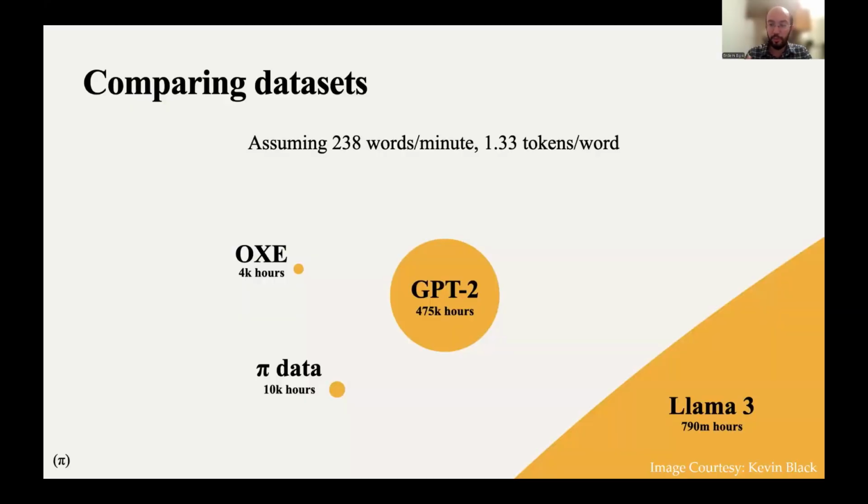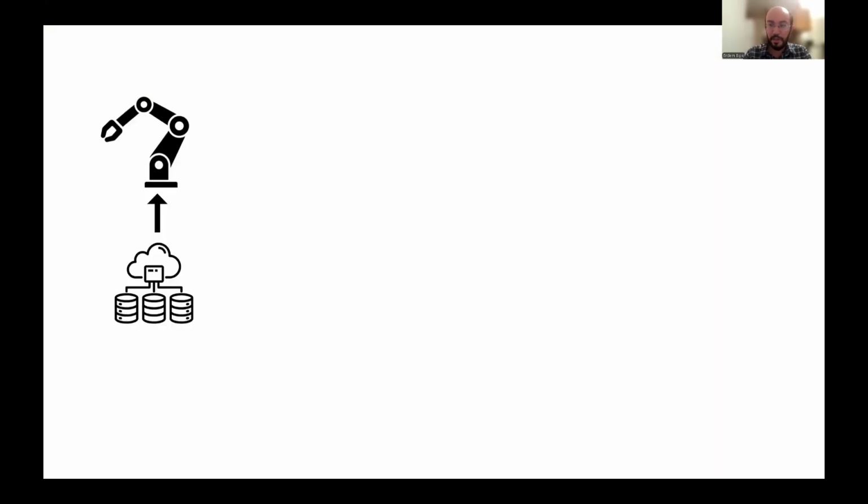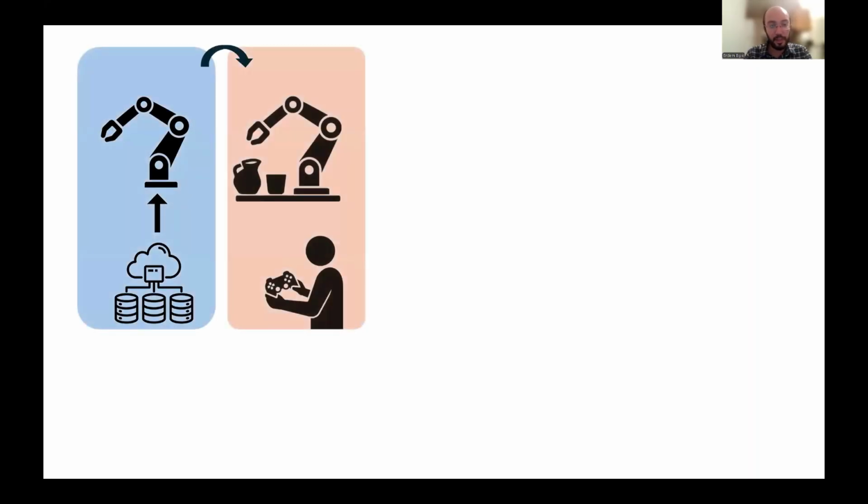Robot learning community has been pushing for training generalist robots by using large robot datasets, similar to large language models. However, as this image visualizes, the amount of data that we have in robotics is nowhere close to large language models. As a result, the community has adopted this pipeline of pre-training a model and then introducing a second stage where we fine-tune this large model with some extra human demonstrations that are in distribution.